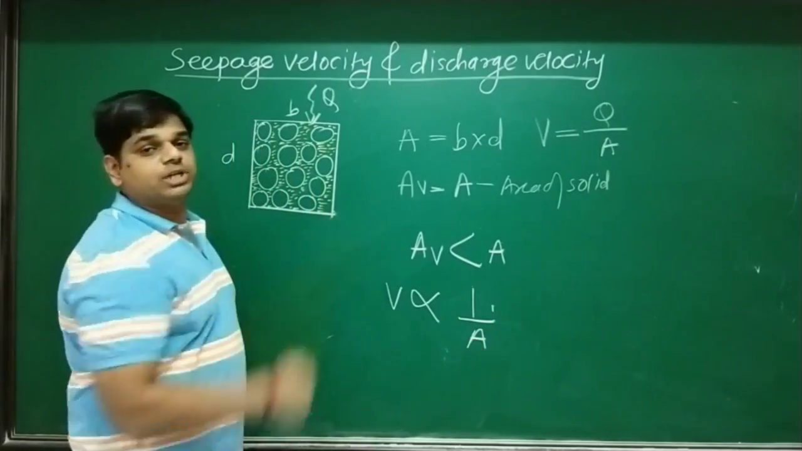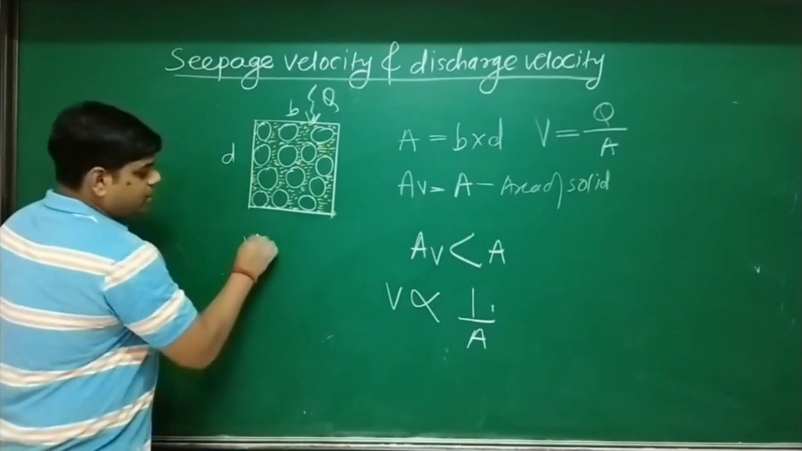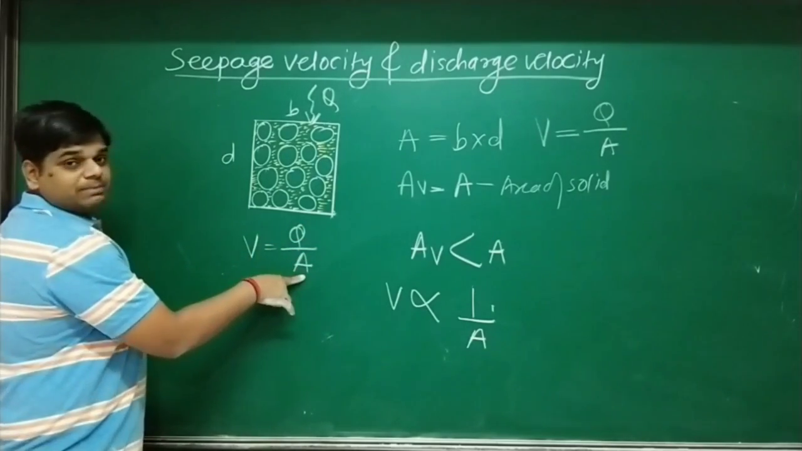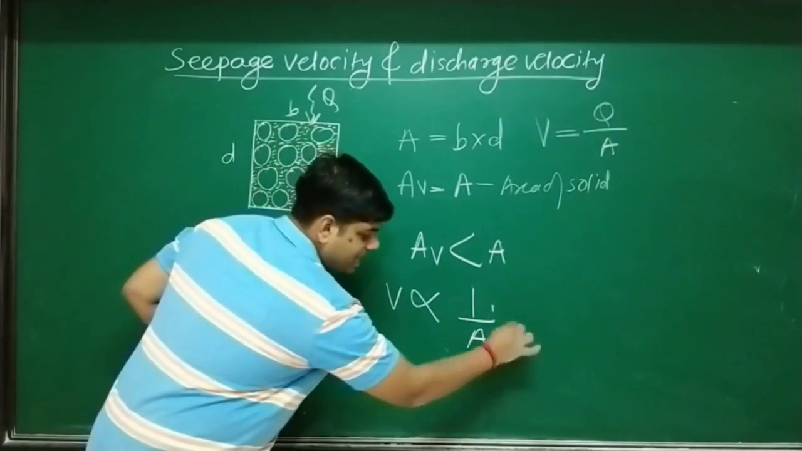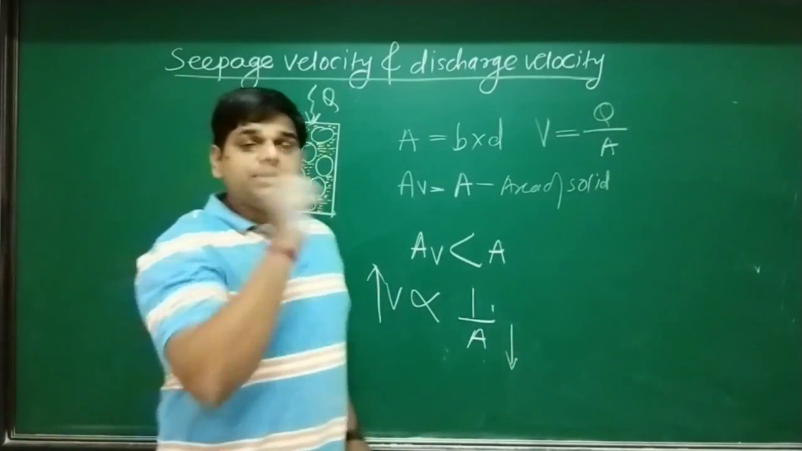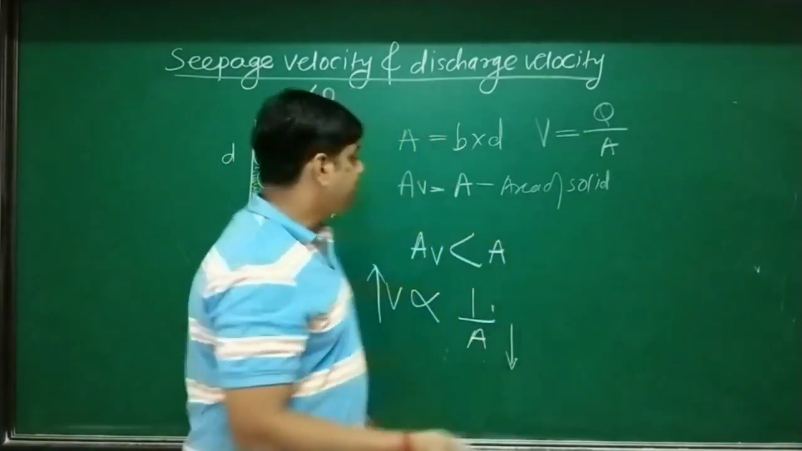Velocity is inversely proportional to area. How? Velocity is equal to what? Discharge upon area. So velocity is inversely proportional to area. As area decreases, velocity value increases. So, in between seepage velocity